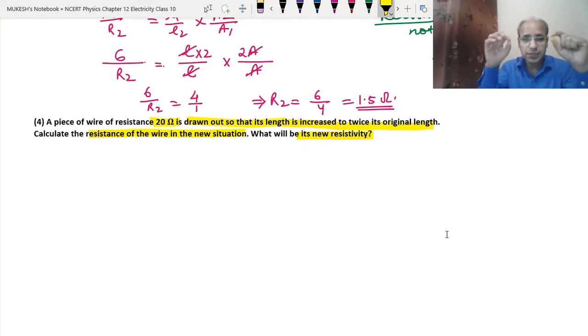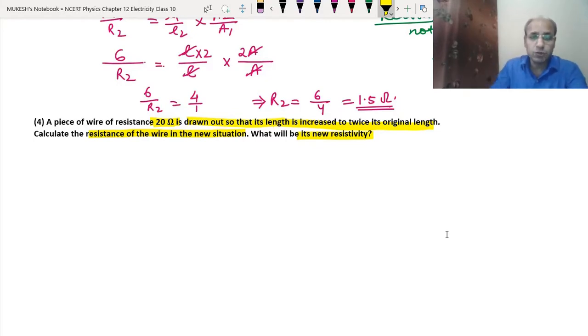Now the question is, the piece of wire is drawn out. See, when we stretch the wire, its length is increased. Suppose you stretch a rubber band, what will happen? It will become thin and its length will increase. So that means it has been stretched out to increase the length. As we have studied in volume, when we change one shape to another shape, its volume remains the same, but there may be a change in the outside parameters, like the radius may change, the length may change, the area may change.